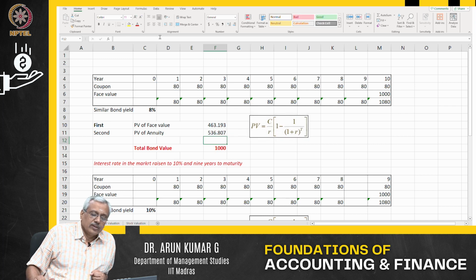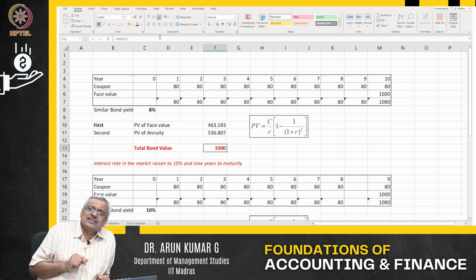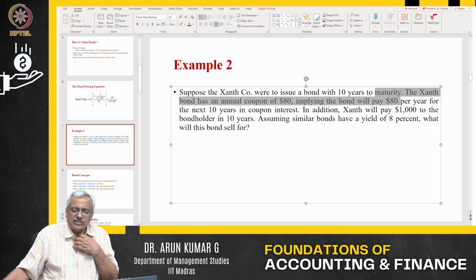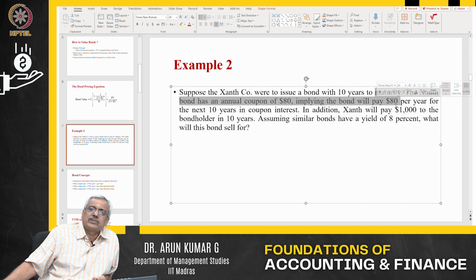So I have calculated the present value of the annuity. The total bond value will be the sum of the present value of the annuity plus the present value of the face value of the bond. In this case, similar bonds have a yield of 8%, and this is also giving 8% yield, because it is a $1,000 bond and $80 is what you are getting every year. So the value of the bond is at par. I said it's at par.